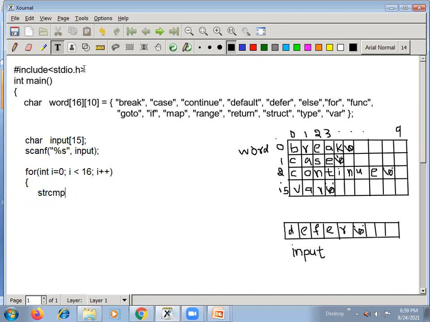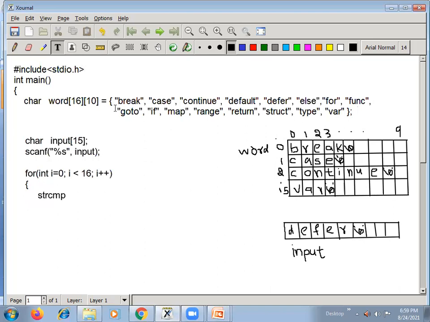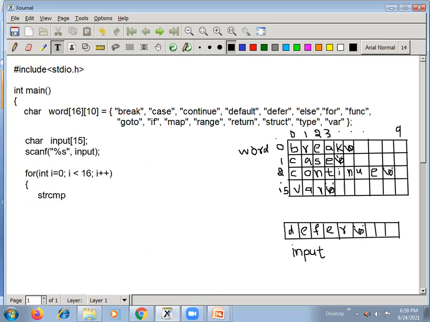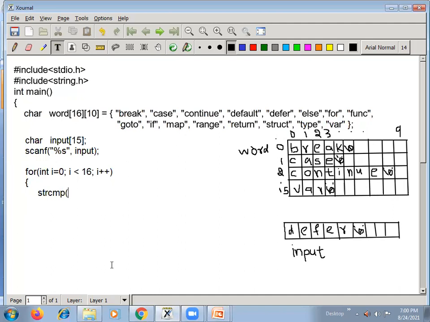Since I am using string compare, immediately include the string.h header file, because the string compare function definition is available in this header file. Otherwise it gives an error there. So string compare, which one to be compared? Word of 0, word of i, which we stored in i. So word of i comma input.